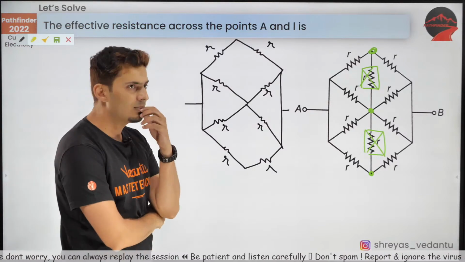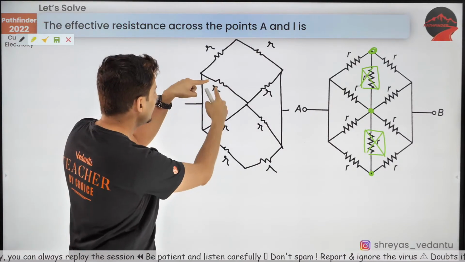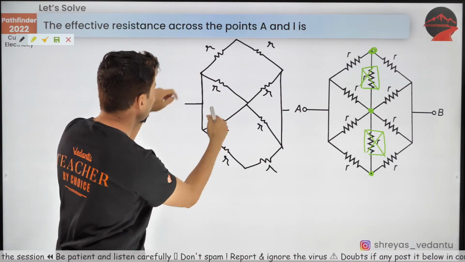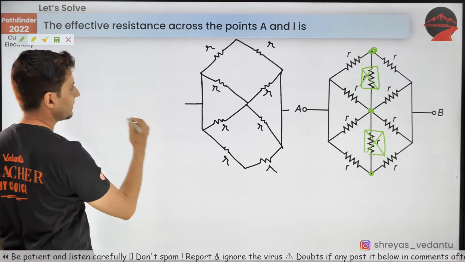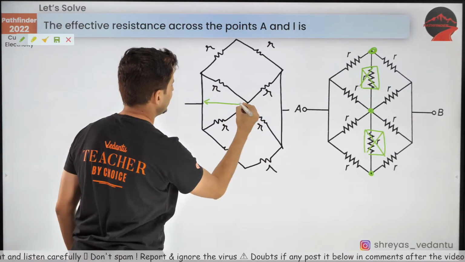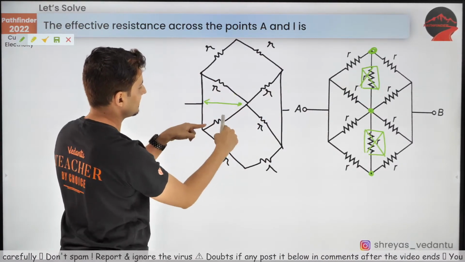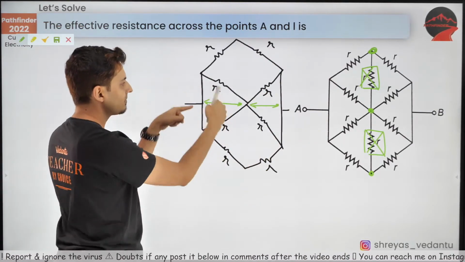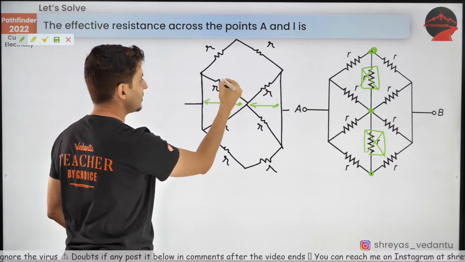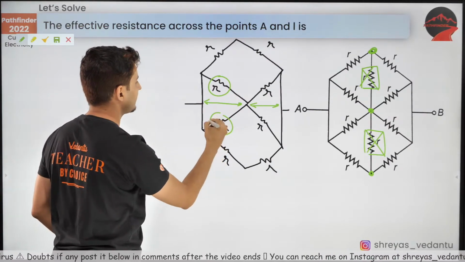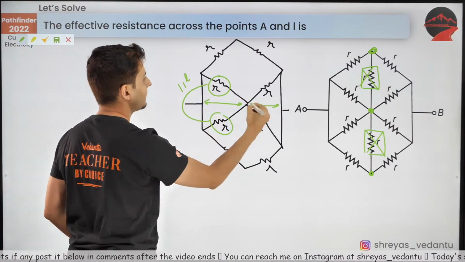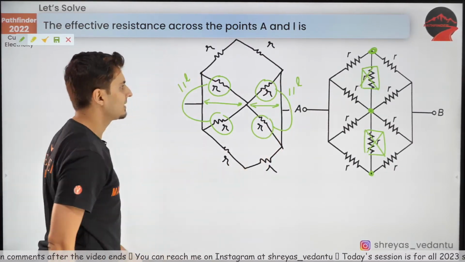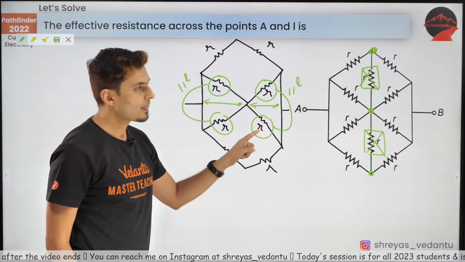Okay, now I see something interesting, guys. Don't you see this R and this R are actually in parallel? I mean, look at that. The potential difference across this R and this R, and similarly these two R's, aren't they the same? They are in parallel. So in fact, this and this are actually in parallel. This and this are actually in parallel. I hope you can see that.